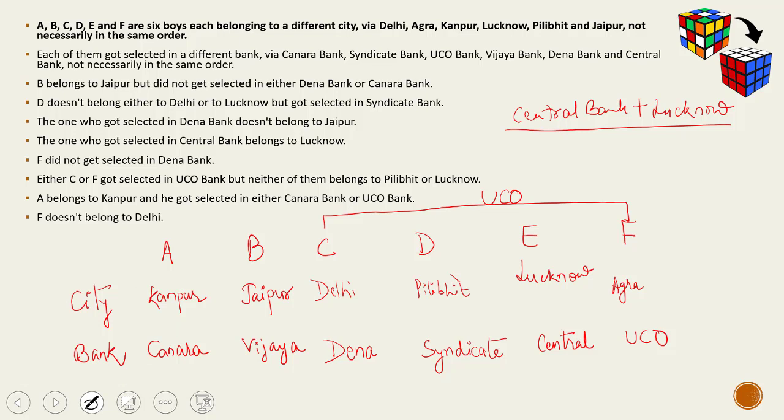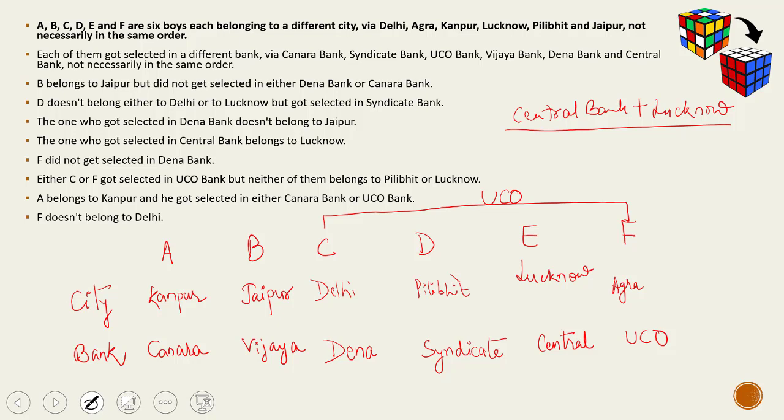Now we have figured out that A belongs to Kanpur, has been selected in Canara Bank. B belongs to Jaipur with Vijaya Bank. C belongs to Delhi and he's been selected in Dena Bank. D belongs to Pilibhit with Syndicate Bank. E comes from Lucknow, working in Central Bank, and F belongs to Agra, selected in UCO Bank.